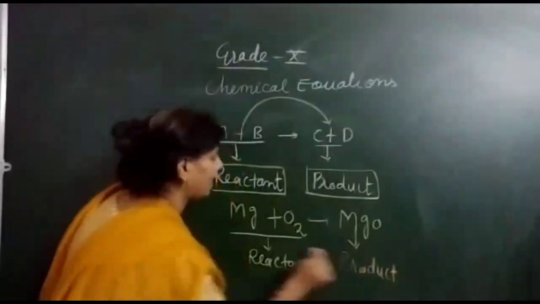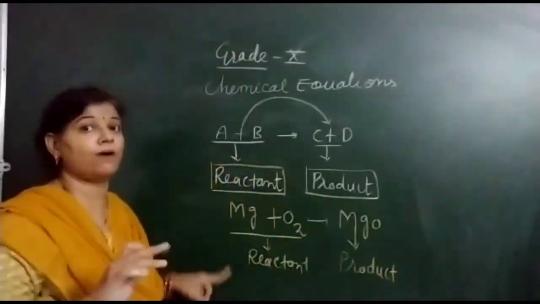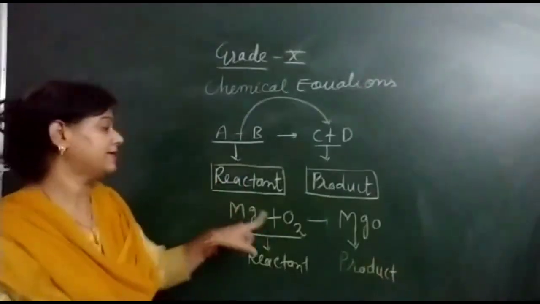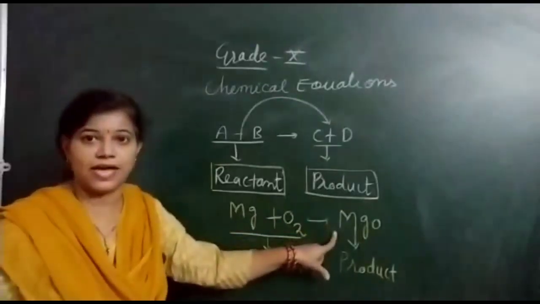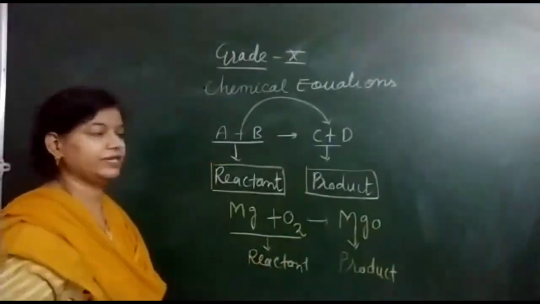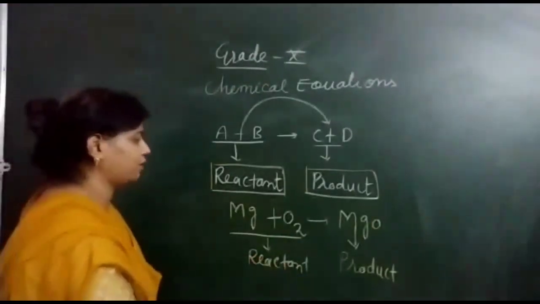Clear? And it is a chemical change, and when I represent it in the form of symbols and formulas, it is the symbol of magnesium, it is a formula of oxygen, it is a formula of magnesium oxide, so it becomes a chemical equation. Clear? I don't balance this. About balancing we will talk later on.